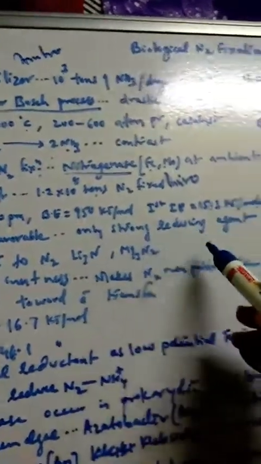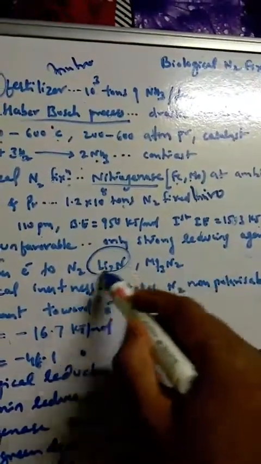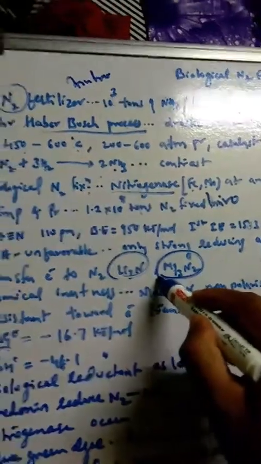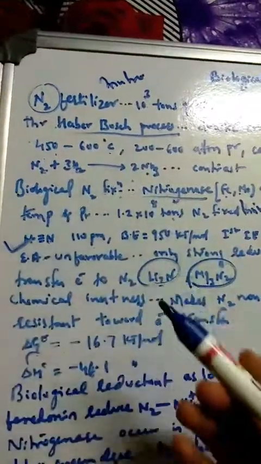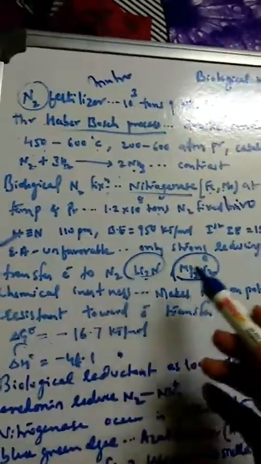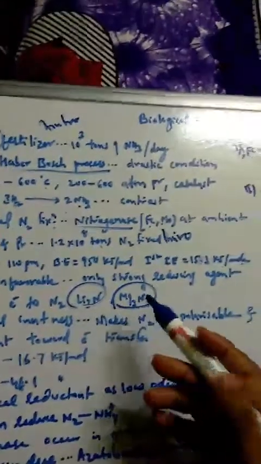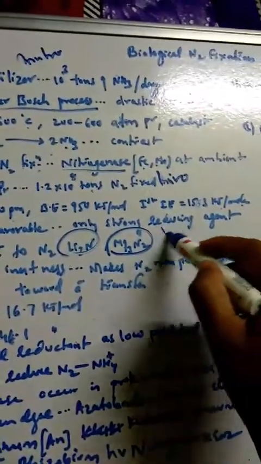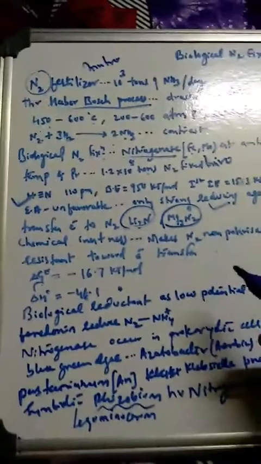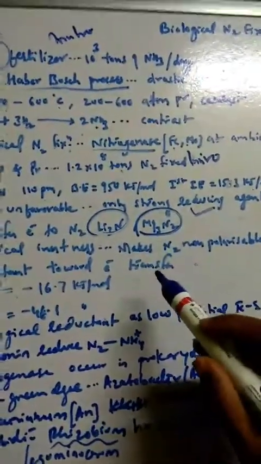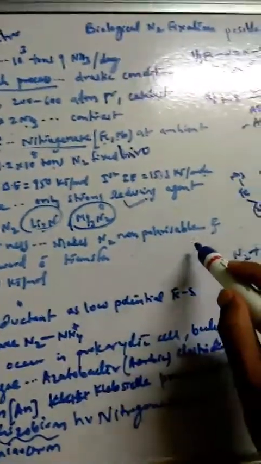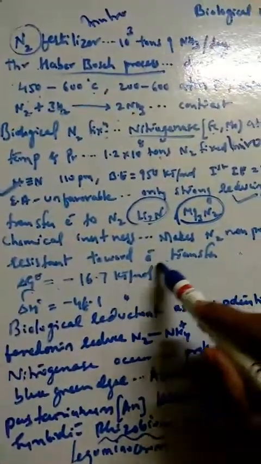Only strong reducing agents like lithium nitride and magnesium nitride can reduce nitrogen to ammonia, very strong. That's why nitrogen is not able to undergo even a redox type of reaction. Transfer of electrons to nitrogen is very difficult unless you go for very strong reducing agents. This is why we say nitrogen has chemical inertness. It is very difficult for nitrogen to reduce, and all these factors make nitrogen non-polarizable and resistant towards electron transfer.